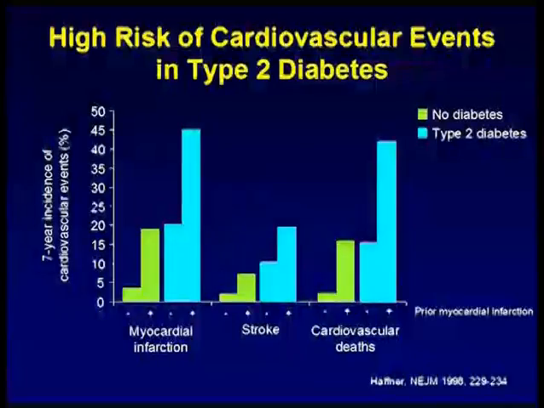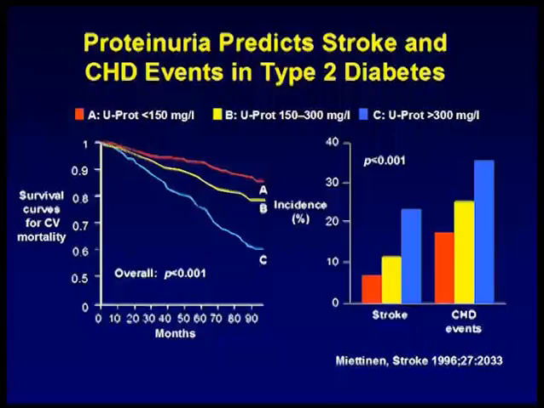Now when we talk about diabetes, there is a high risk of cardiovascular events in metabolically uncontrolled type 2 diabetes, whether they have hypertension or not. These three aspects again: stroke, myocardial infarction and cardiovascular. So my predecessor has been discussing the incidence of myocardial infarction and how we prevent it. We must also understand proteinuria is an independent risk factor to predict strokes and cardiovascular events in type 2 diabetes. This is whether they have hypertension or not. The proteinuria along with the diabetes itself is a risk factor.